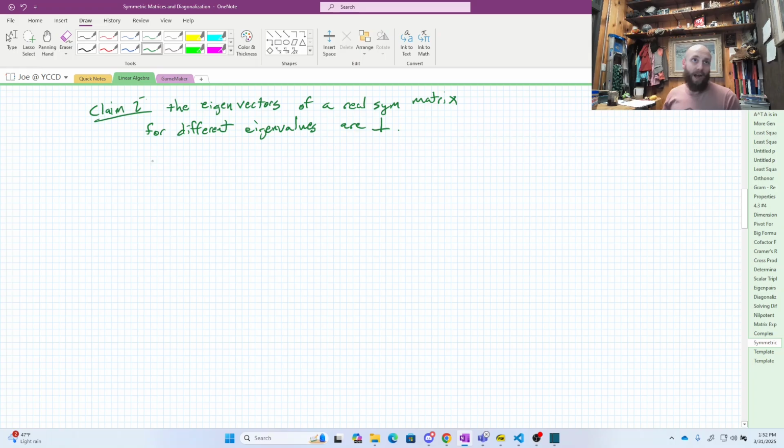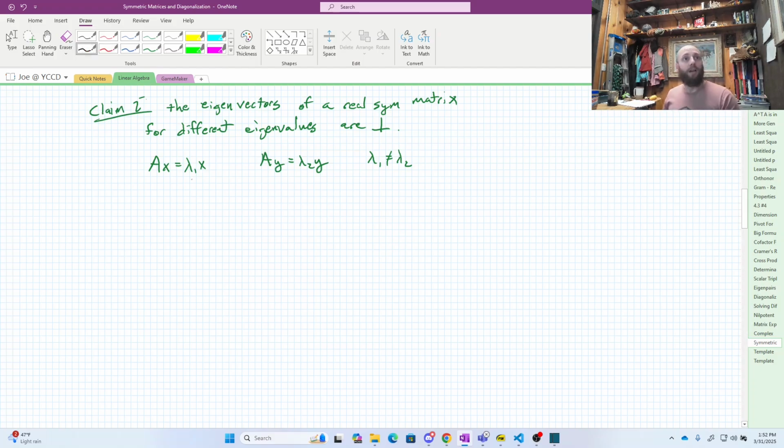So my plan for this is I'm just going to say, all right, what does it mean to be an eigenpair? So I'm going to write that down as I've got AX is lambda 1 X, and I've also got AY is lambda 2 Y. And I'm assuming that these are different eigenvalues. So lambda 1 isn't lambda 2. That's kind of my assumption here.